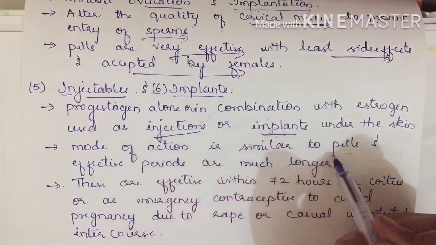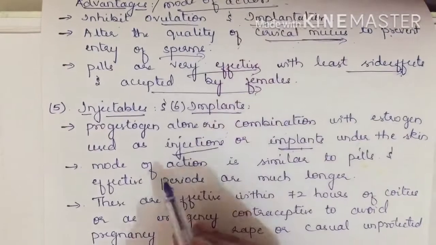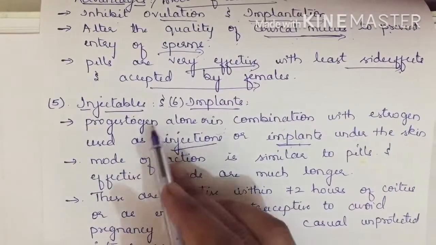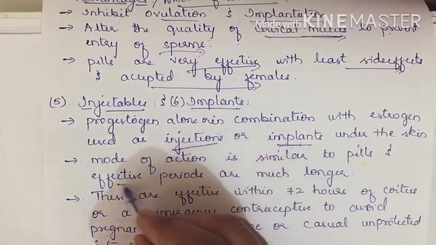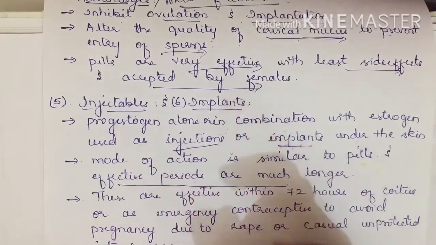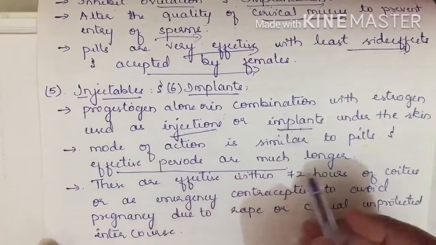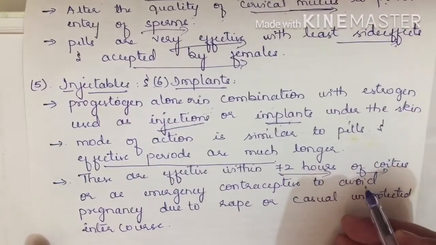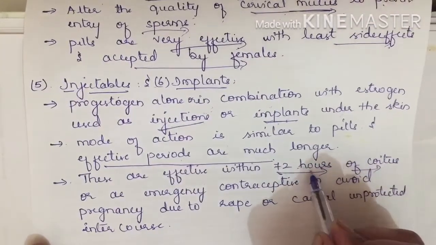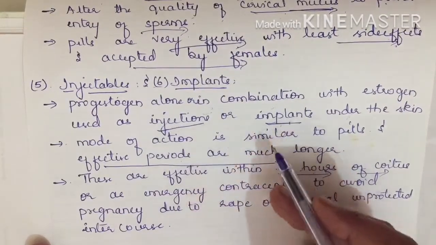Their mode of action is similar to pills. The same mode of action we discussed here applies to injectables and implants. Their effective period is much longer than the pills. Both are effective within 72 hours of coitus. After coitus, if these injectables or implants are used within 72 hours, then also it can avoid pregnancy.